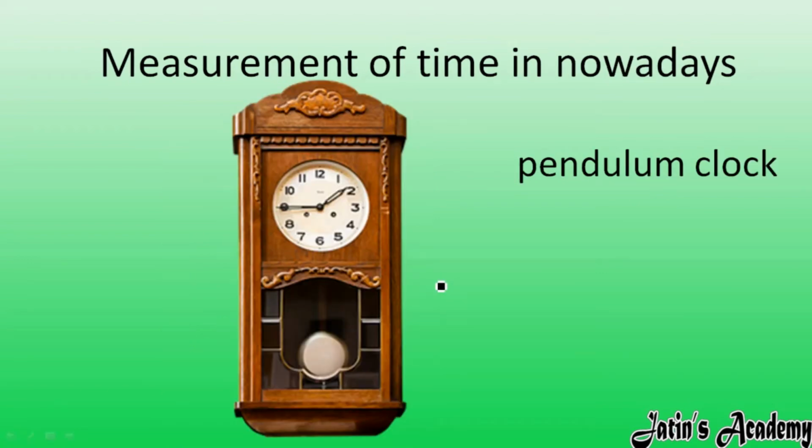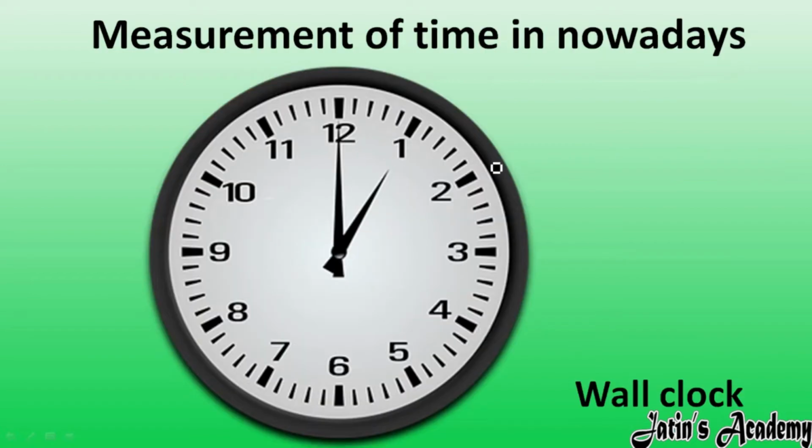Next, we are having measurement of time nowadays. Nowadays we have so many instruments and gadgets to know the time period, and we can calculate even fractions of a second very accurately. The first instrument is the pendulum clock, which we use in our homes. Next we have the wall clock, which you might have seen at your home. This wall clock is very accurate.